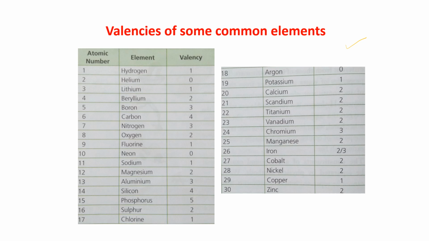This exercise you have to do for 30 days. Do it in a separate paper. Or if you want to write every day the name of the element, I don't have any problem. You can write the name of the element every day on a paper and then write the valencies. I don't have any problem.